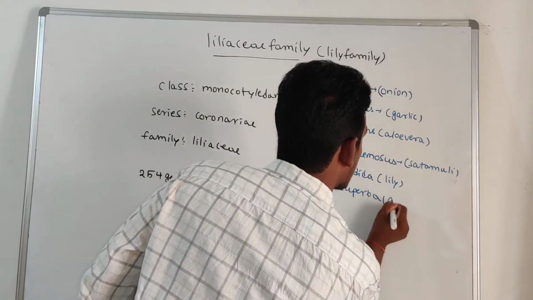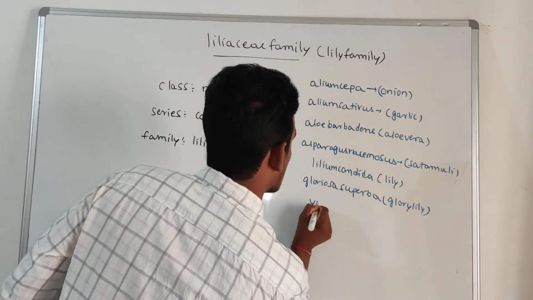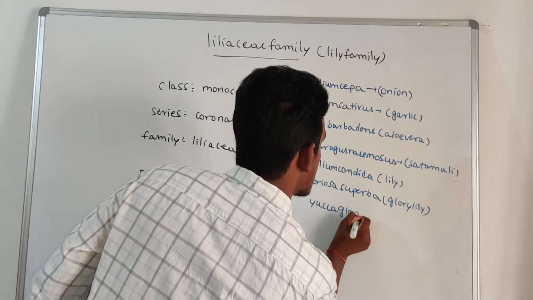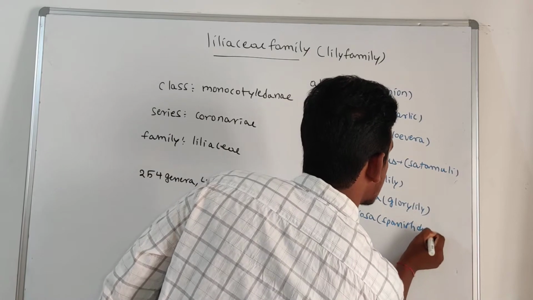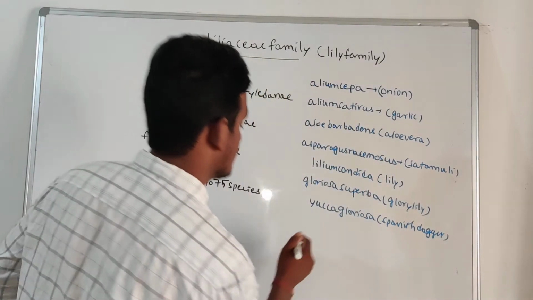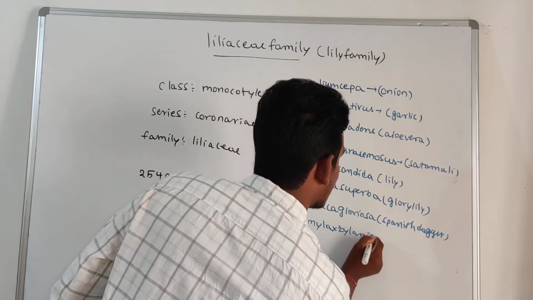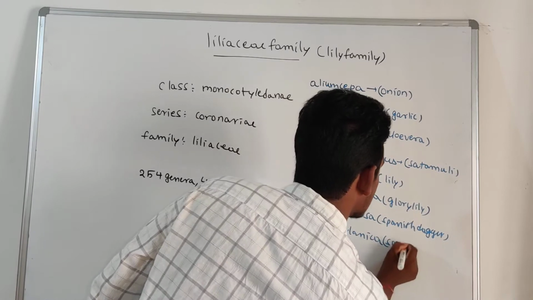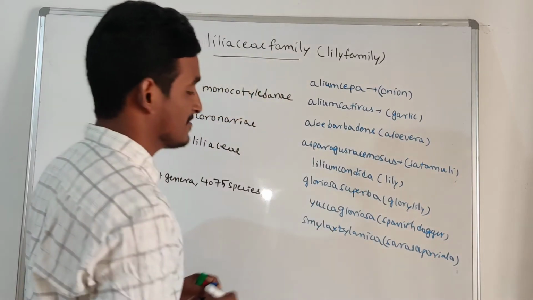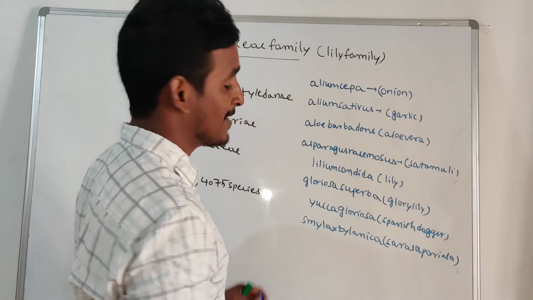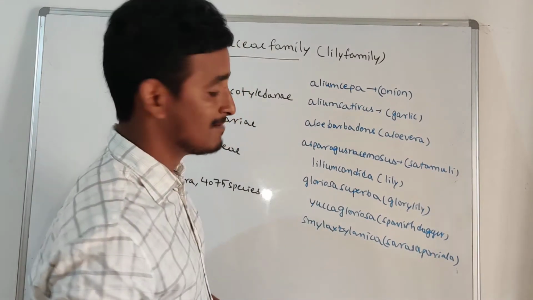Gloriosa superba, glory lily. And Yucca gloriosa, Spanish dagger. Smilax zeylanica, that is sarsaparilla, is used as a medicinal plant. Its seeds are helpful to cure urinary troubles.